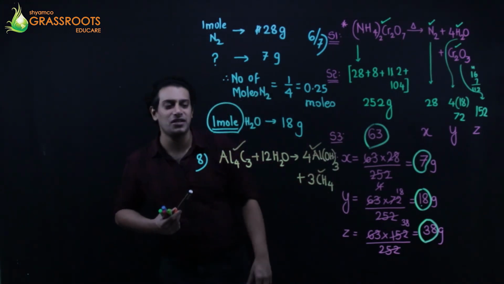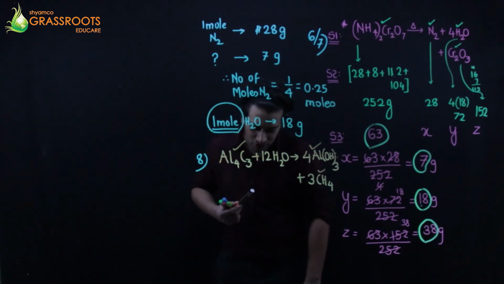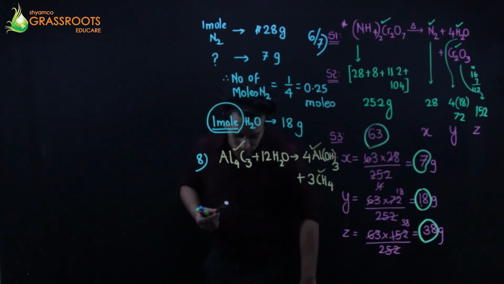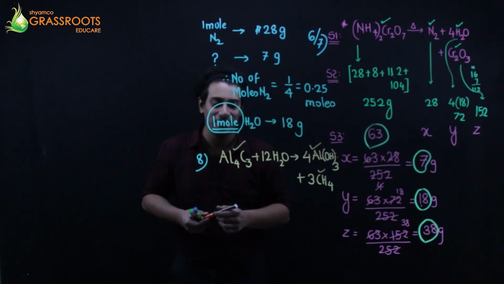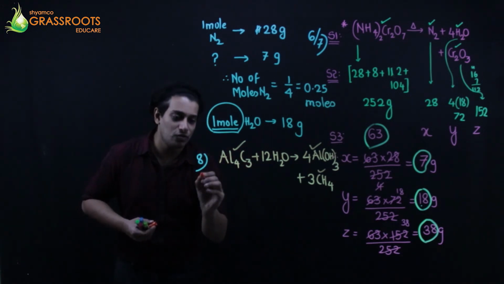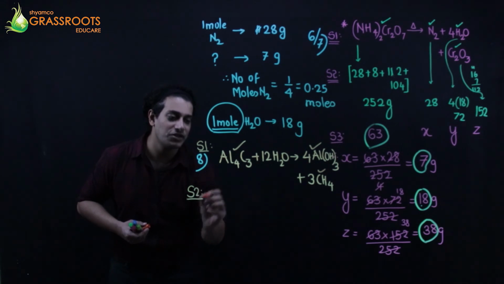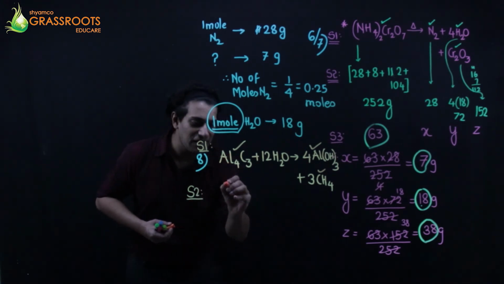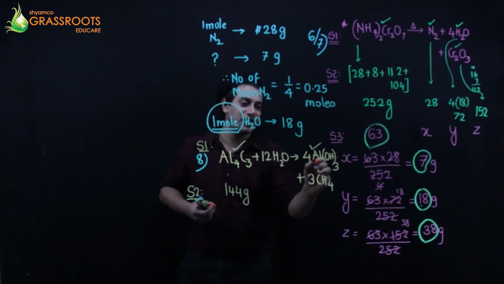Water का कोई जरूरत नहीं है. There is no need of water or moisture. Molecular weight of Al4C3 is 144 and aluminium hydroxide is 78. It's given. They are very sweet. So step 1 दिया है. Step 2 molecular वजन. इसका वजन is given as 144 grams. Moisture की जरूरत नहीं है.